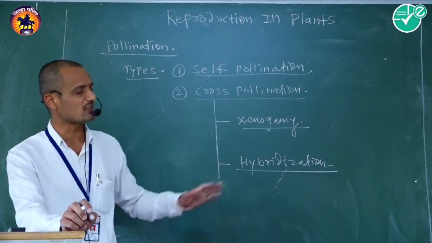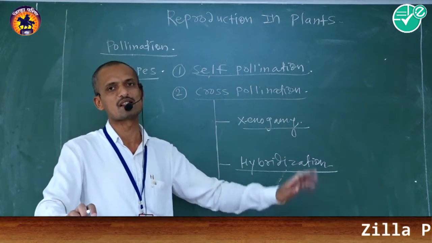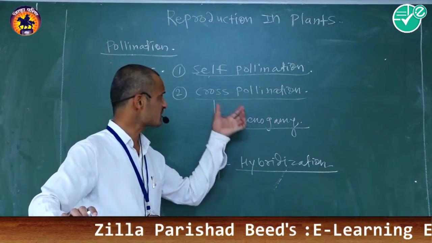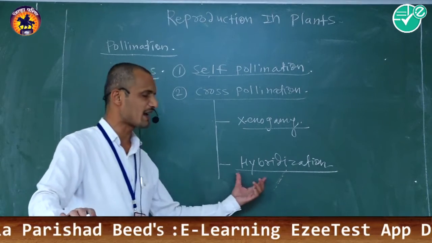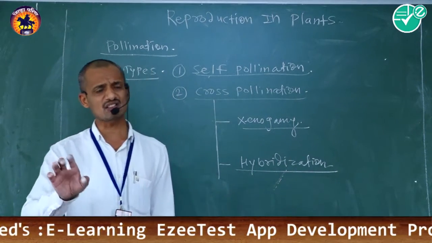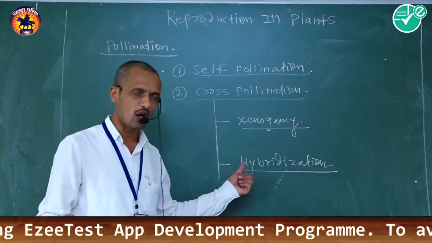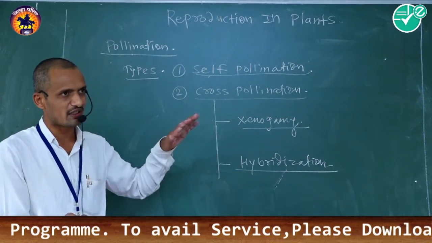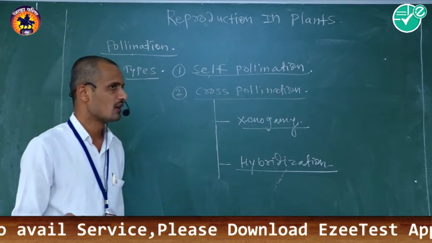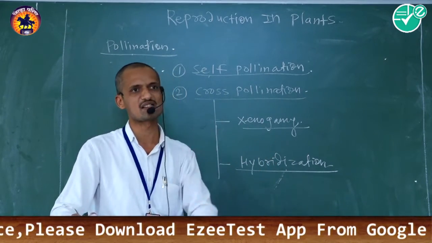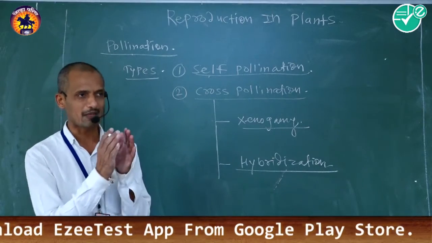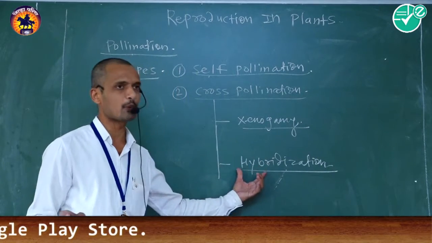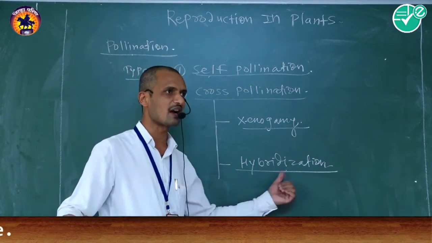This kind of pollination is commonly called xenogamous pollination, and the phenomenon is known as xenogamy. Then the second type of cross pollination is called hybridization. Hybridization means transfer of pollen grains from the anther to the respective stigma of two different flowers located on two different plant bodies of two different species. Here species become different, plant bodies become different, as well as flowers become different in this type of pollination phenomenon, that is called hybridization.